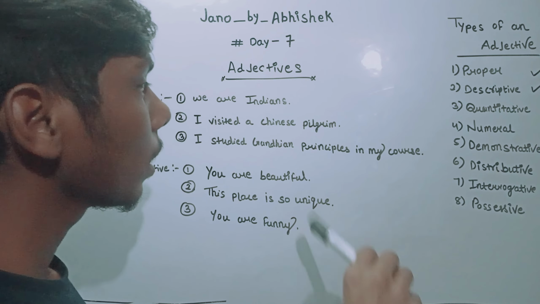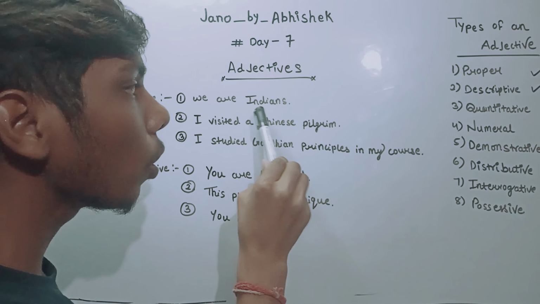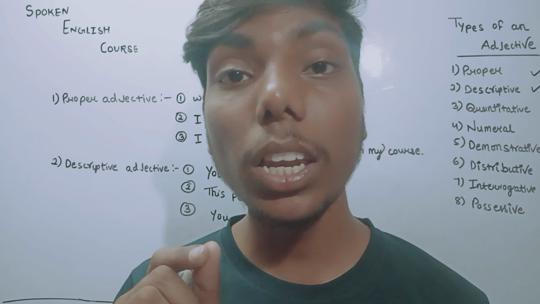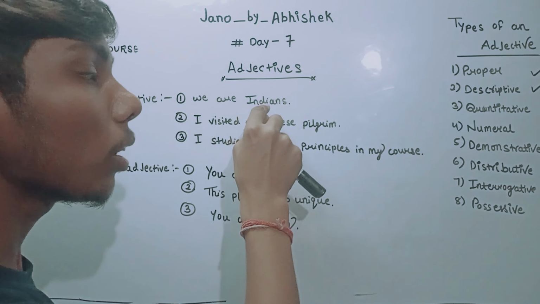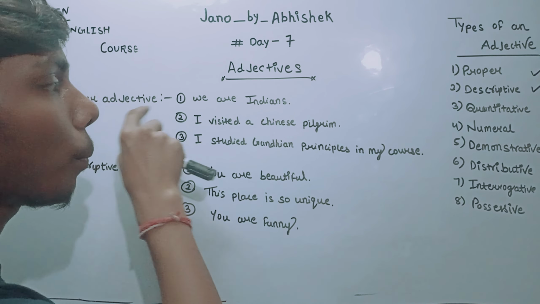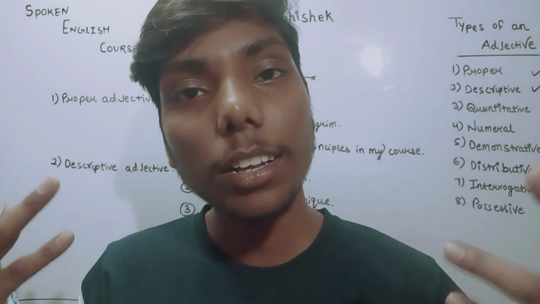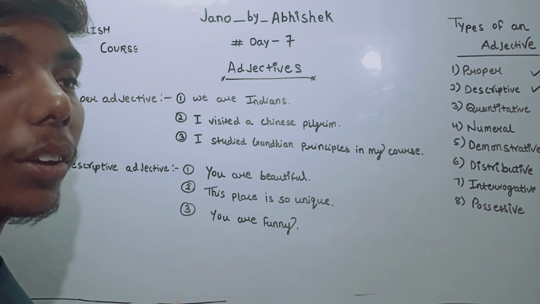So let's see here. Indians. The word Indians belongs to a country named India. So this is a proper adjective. We are Indians. We belong to India and we are Indians.